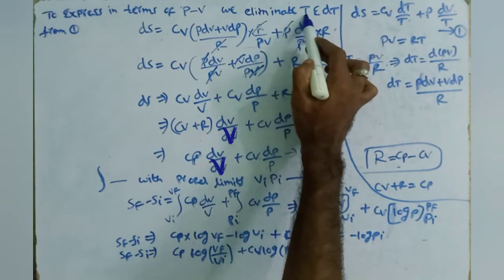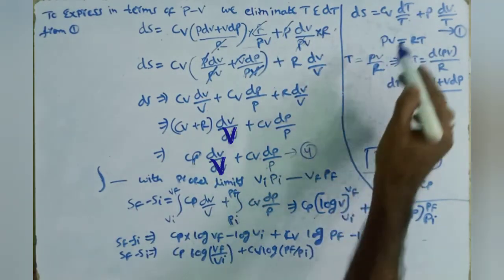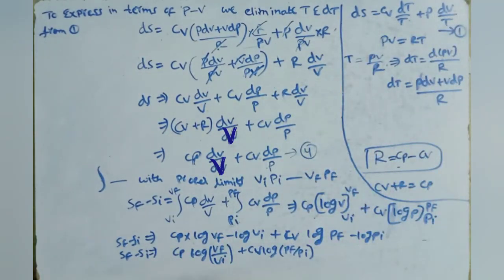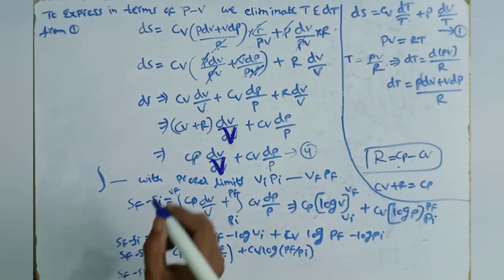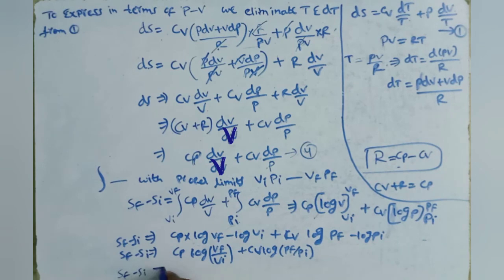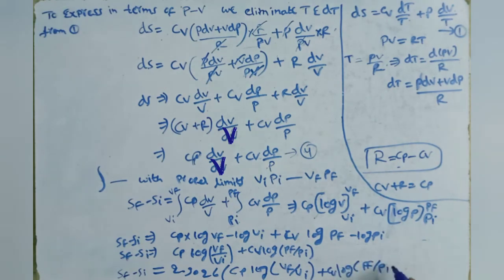We eliminated T and dT from this equation. So for 1 mole of gas, Sf minus Si is equal to 2.3026 into Cp log Vf by Vi plus Cv log Pf by Pi.